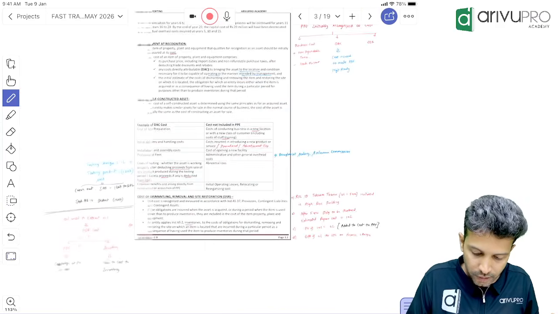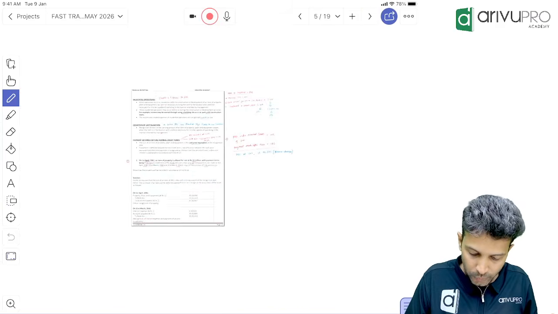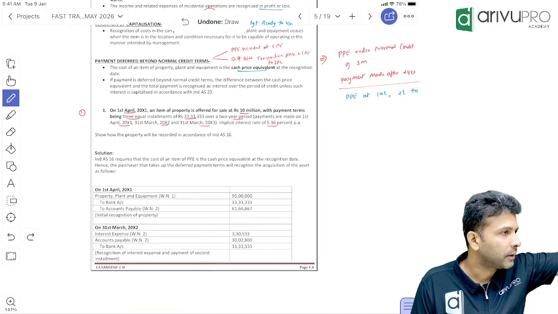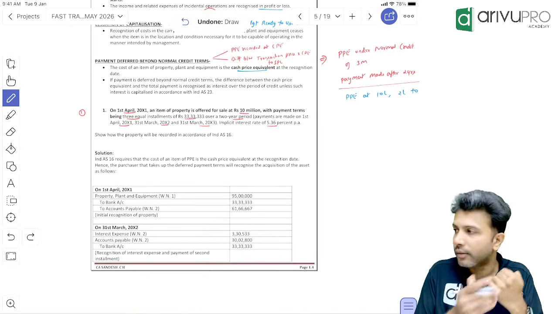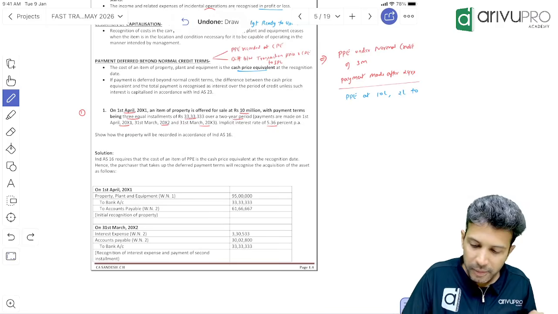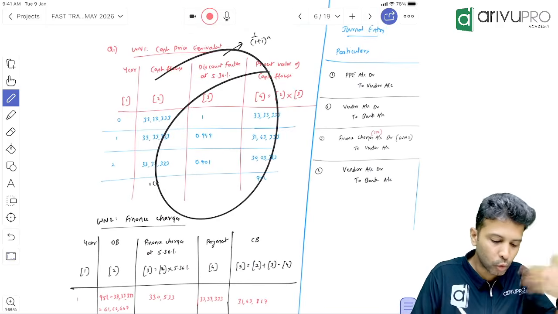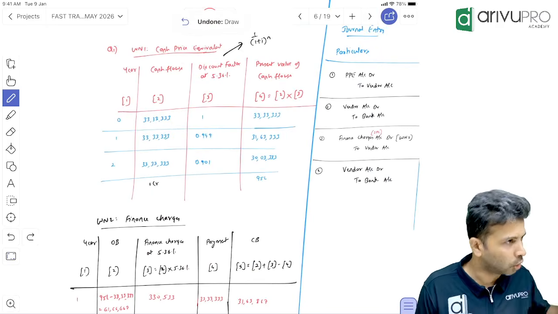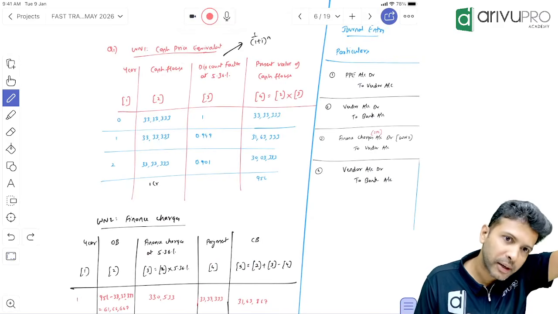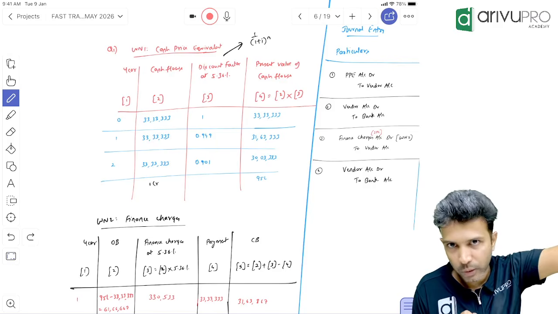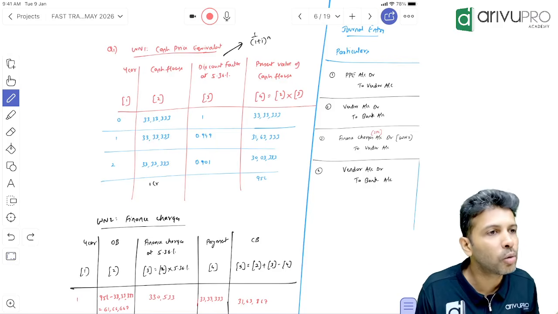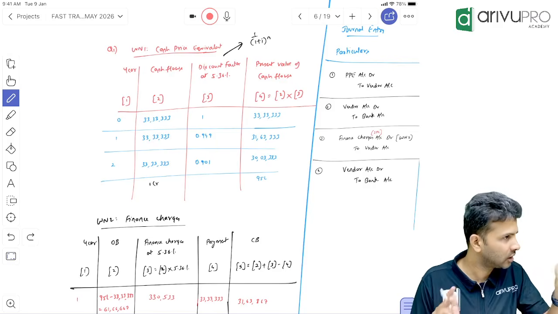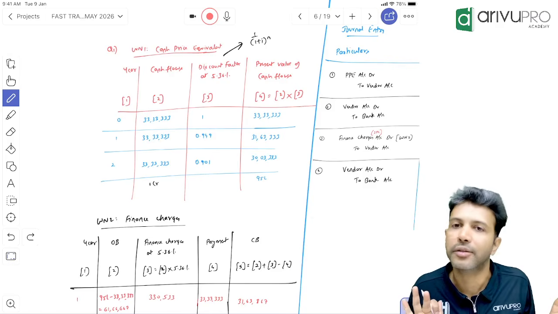Questions here. One minute, I'll just show you one quick question. This question number 1 is there, right? In regular class, we will solve this question fully. But here, it's already solved, and we will go through it. Don't worry, you will understand it also. Every question we do in regular class, we'll be able to do it here. And I will share this file with you as a reference file.